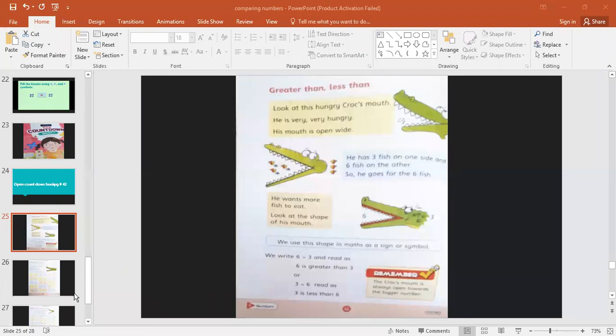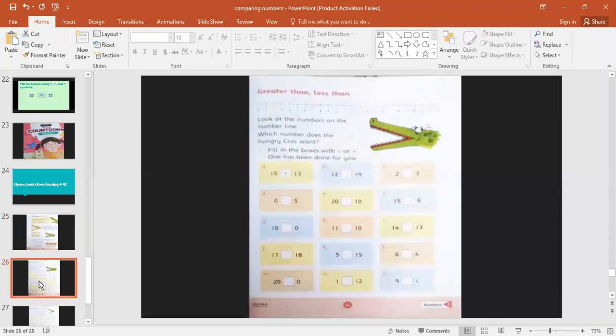So now let's move toward the next page. Hopefully you are aware of the greater than and less than signs, these symbols. Let's see the next page. It's page number 43. All of you are on the 43 countdown page. You must have pencils in your hand so that you will solve and give me the answers also.